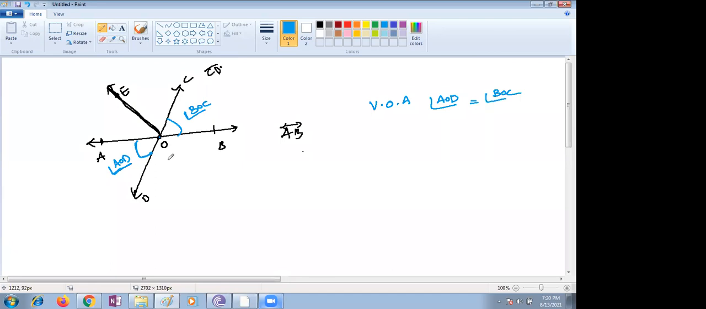Next, my question is, if you take an angle here, I'm taking angle BOD. Ma'am, BOD is equal to EOA. This angle I'm taking. What is the angle, Nana? BOD. What is opposite to BOD? EOA. Wrong, Nana.